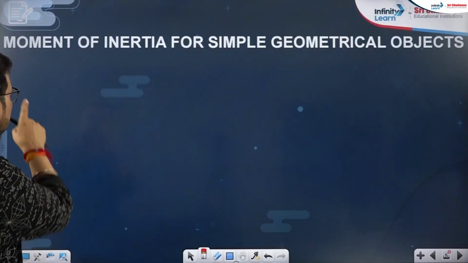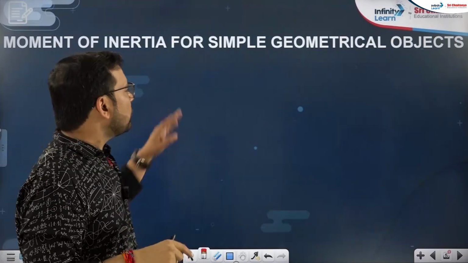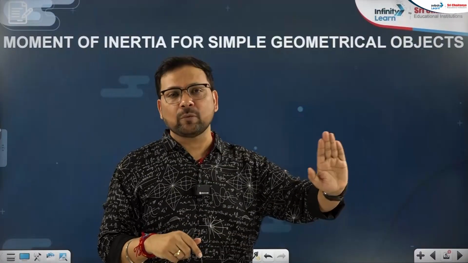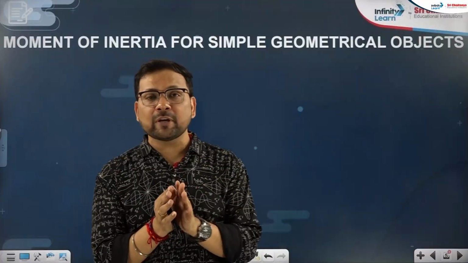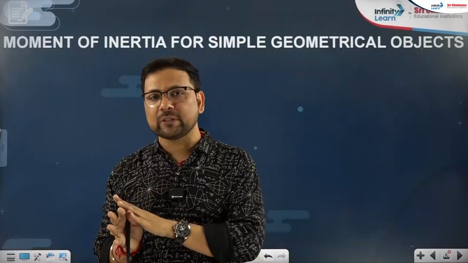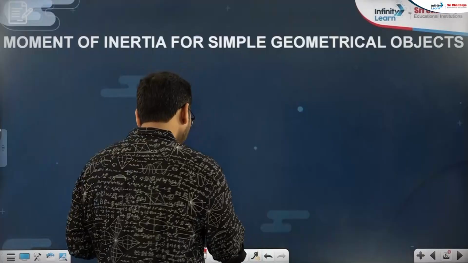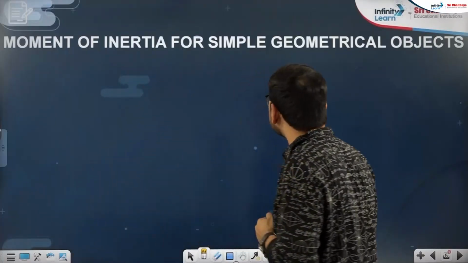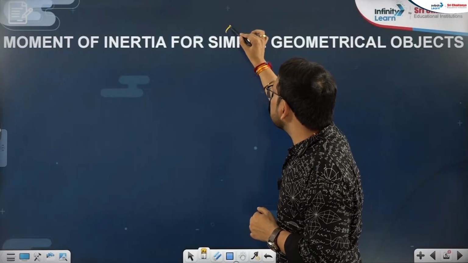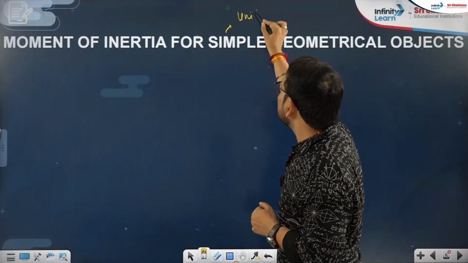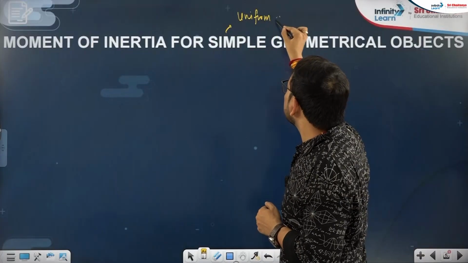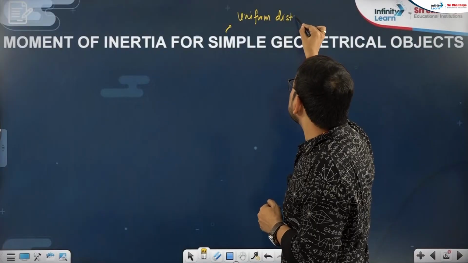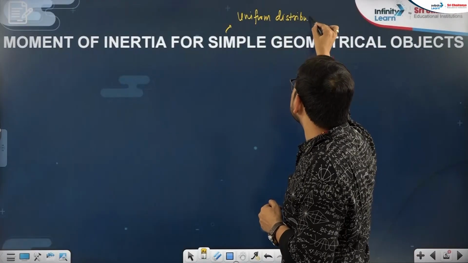After that, if you revise, you will go on to the next step. The next step is moment of inertia for simple geometrical objects. Simple means I am talking about uniform distribution. Simple is indicating uniform distribution of mass.